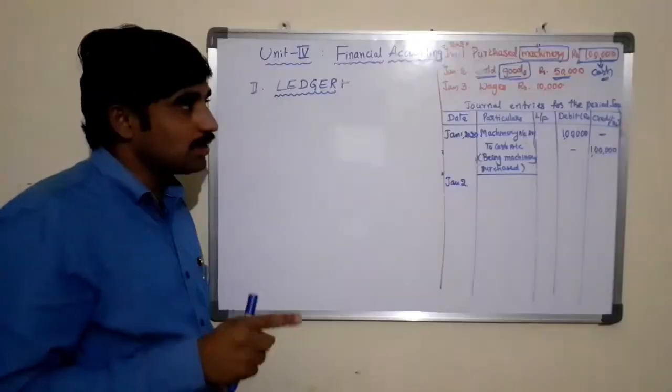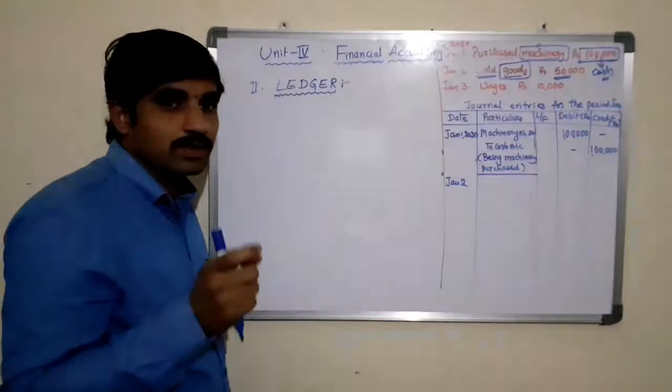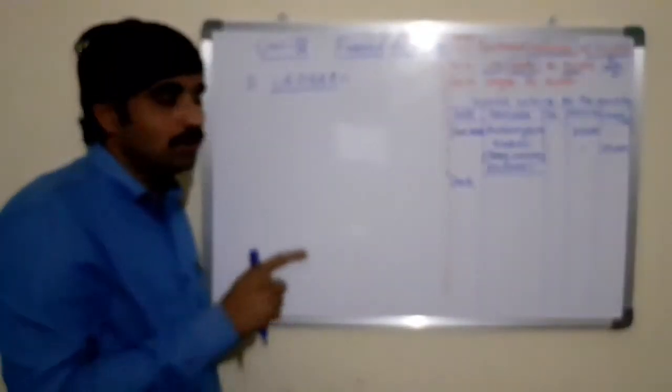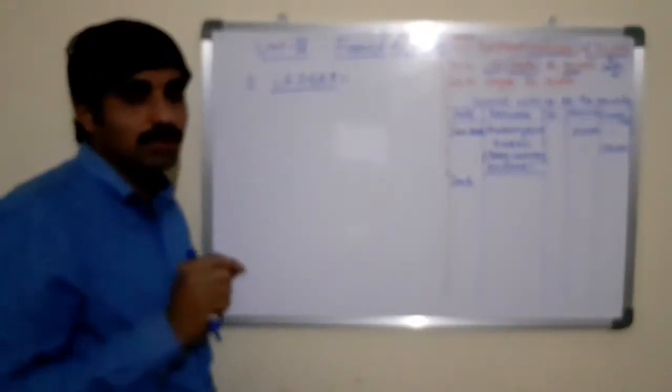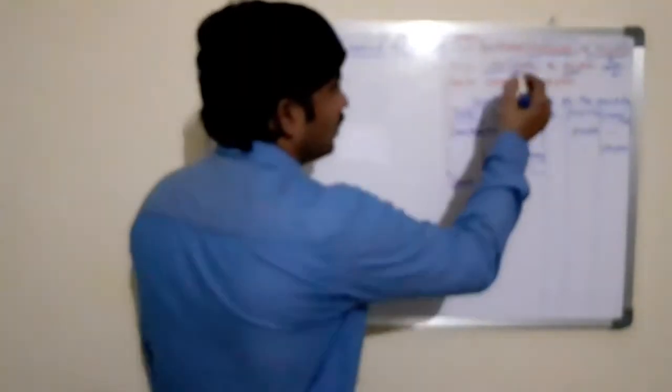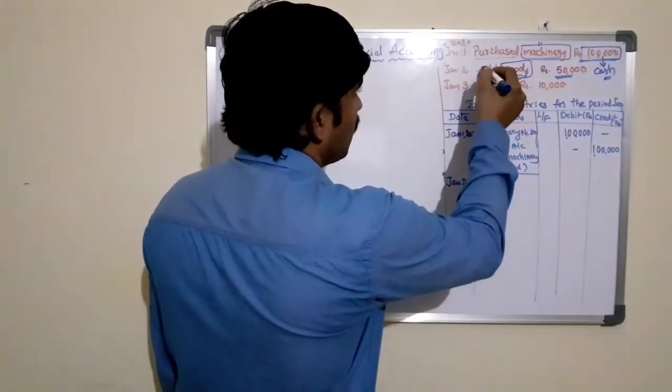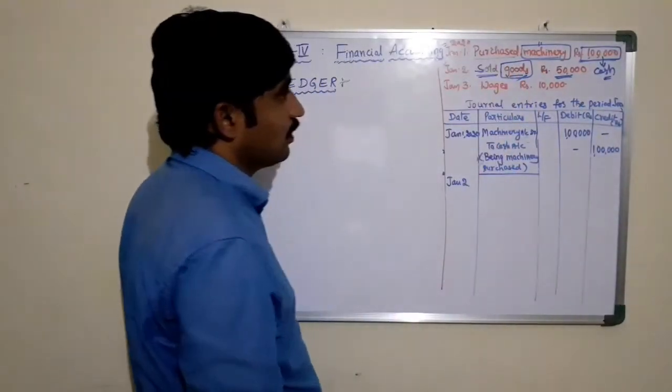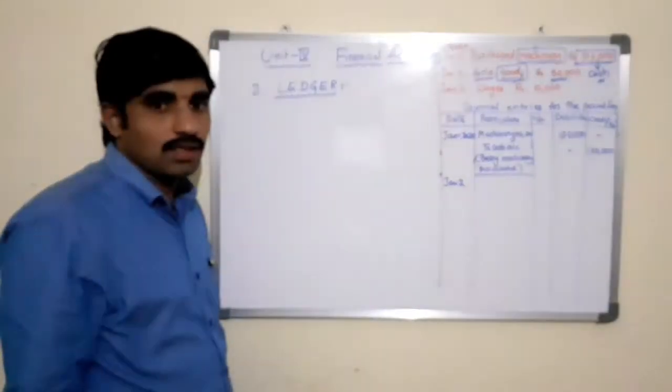If it is purchase of raw material, we can write purchase, unless it is a fixed asset. If it is a fixed asset, we can write the name of the fixed asset. If it is not a fixed asset, that is, a current asset, then instead of goods we can write the entry with the word sales.